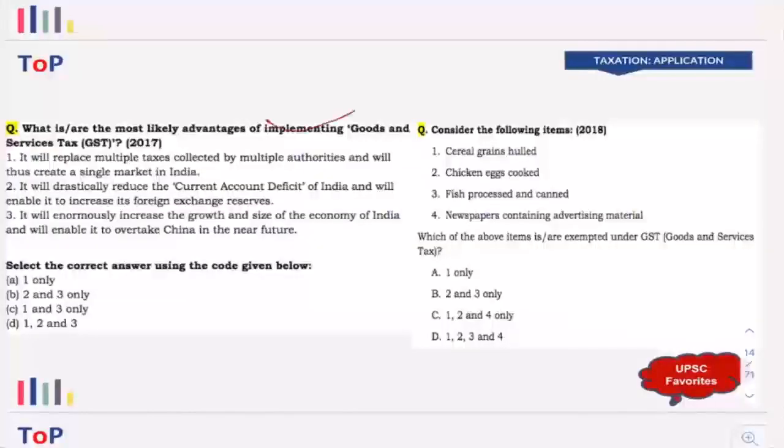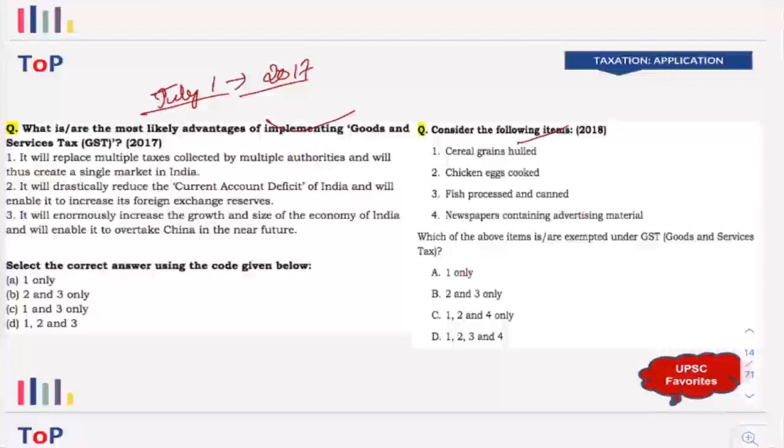Now, these are the two important questions that I have mentioned about GST. 2017 July 1st was the implementation date of GST, right? As a result, in 2017. Now, I'll throw light on some important thing when it comes to prelims. It is not just confined to economics. It is also very important to other subjects also.